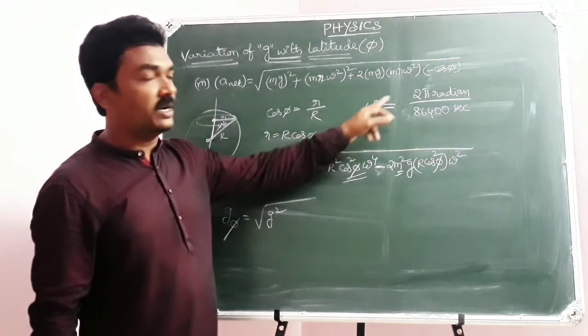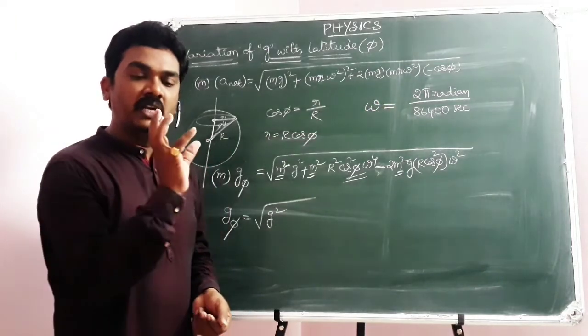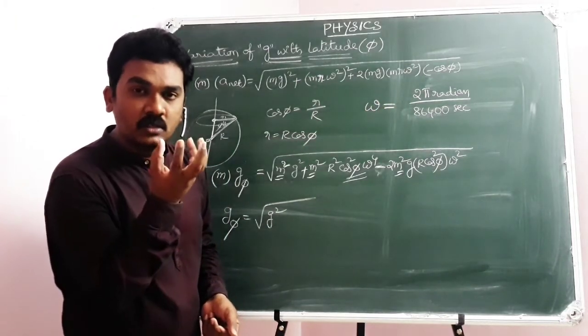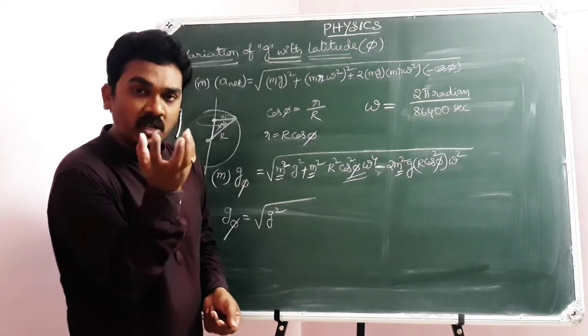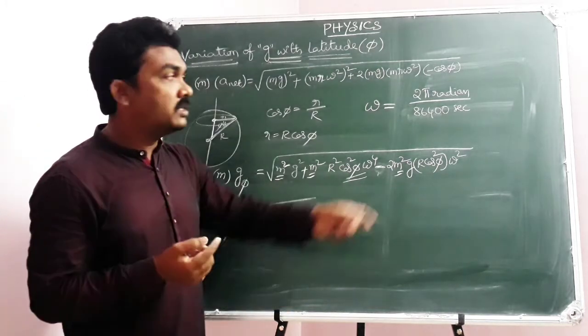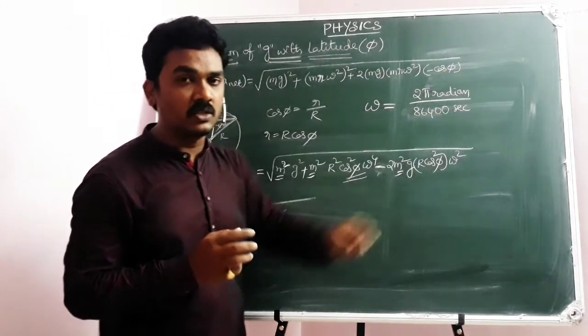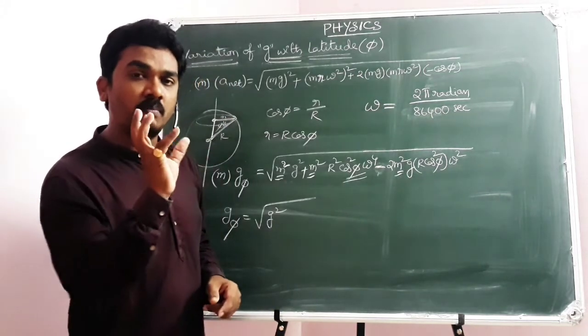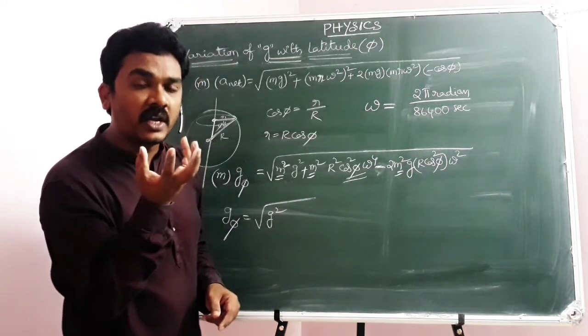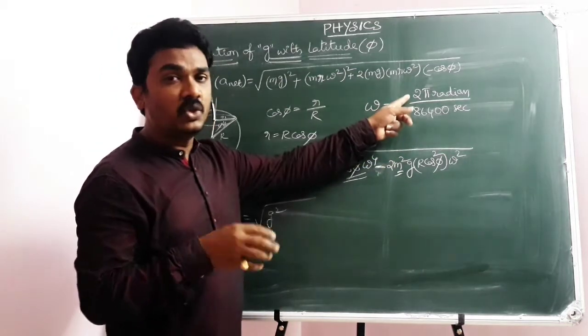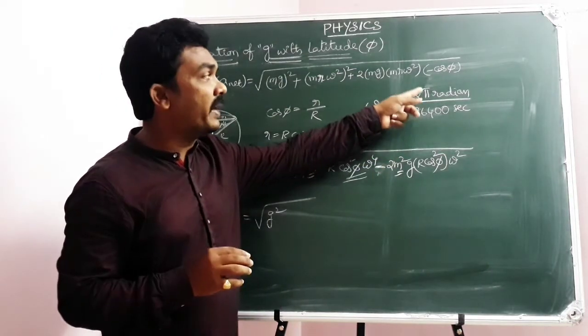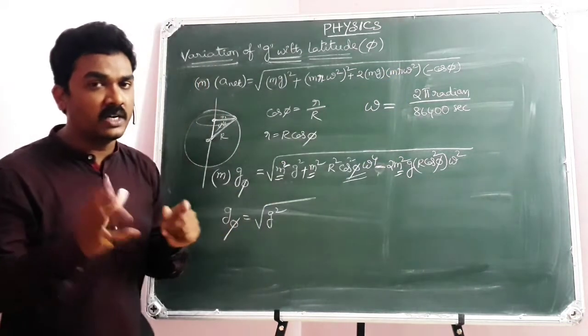That will be the angular speed of Earth. Earth rotates around its own axis and completes one round in 24 hours, which means 86,400 seconds. For one complete round, through what angle has it rotated? 360 degrees, which means 2 pi radian, because pi radian equals 180 degrees.